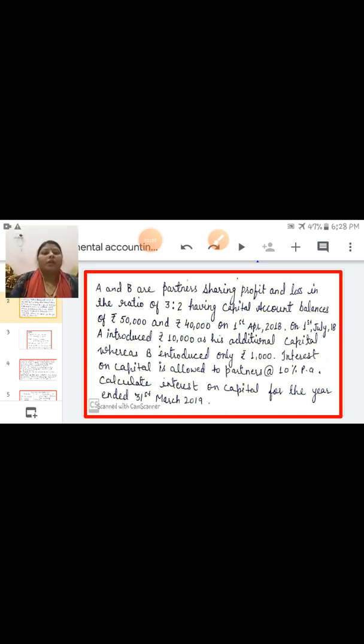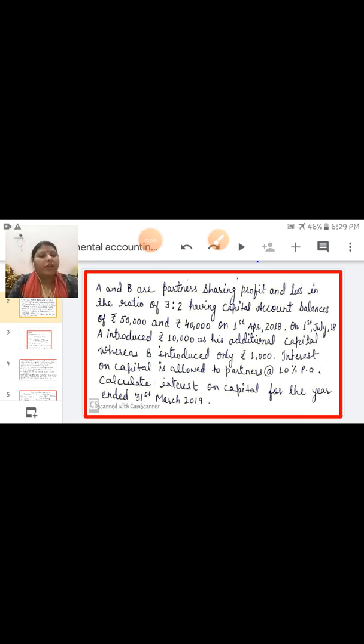Children, I already told you about partnership deed. Partnership deed means written agreement, and you have learned about the treatment if partnership deed is silent, that means in the absence of partnership deed.